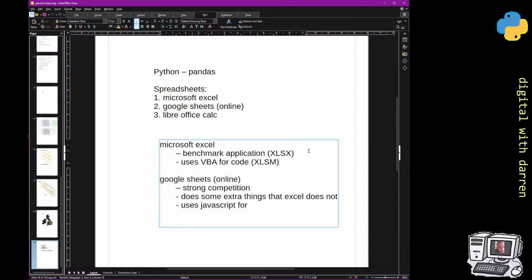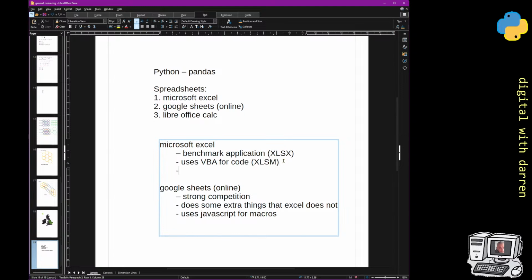This is kind of the standard now. It used to be an Excel XLS file, now it's an XLSX file. And VBA changes it into that, and M stands for, I guess, macro. Now, Google Sheets has all of that, but it uses JavaScript for macros. Now, what's the difference between that?